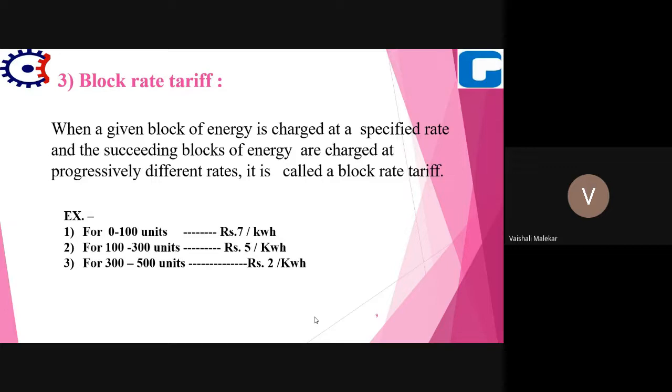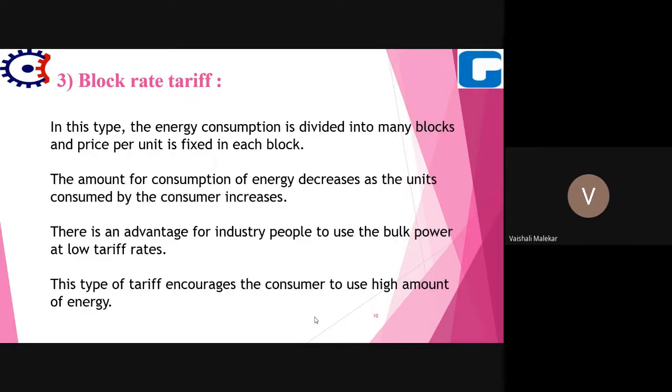Then for 300 to 500, again the rate may be 2 per kilowatt hour. So in this type, the energy consumption is divided into blocks and the price per unit is fixed in each block.